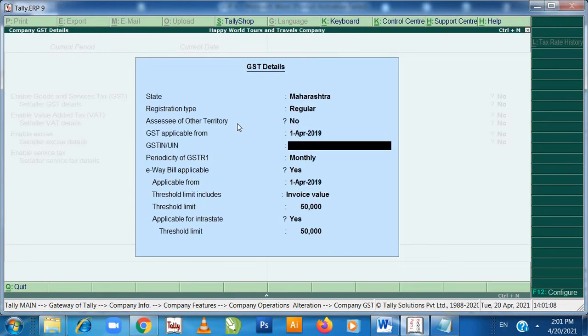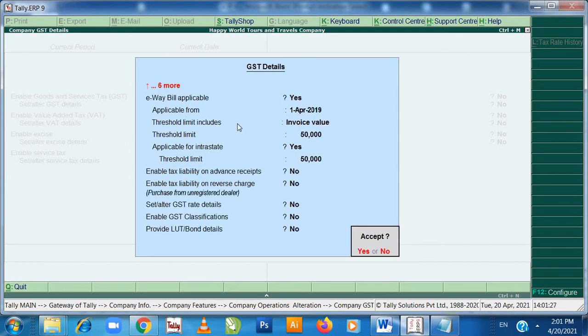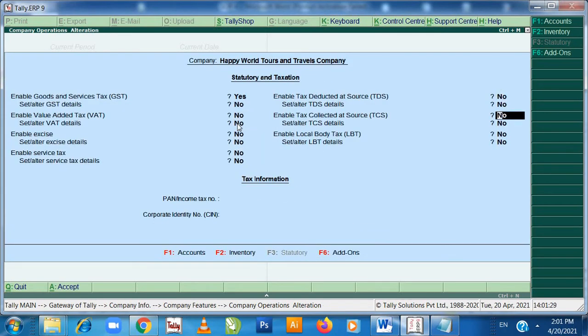Put the GST number 27, then STUVW 1212, then T1Z2. So these are the GST details that we had to put in. Press enter. Again press enter to complete this.